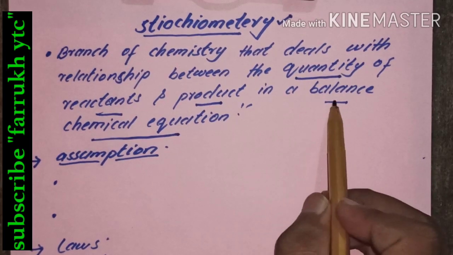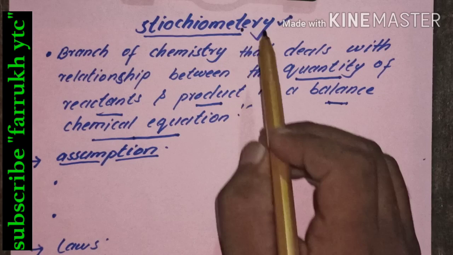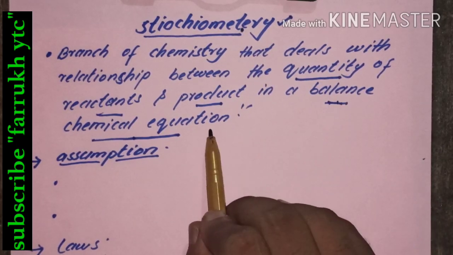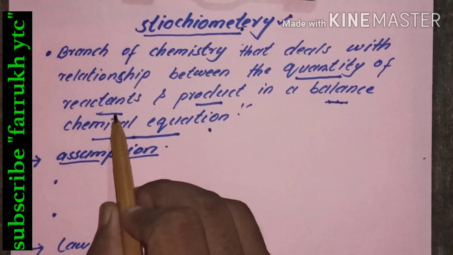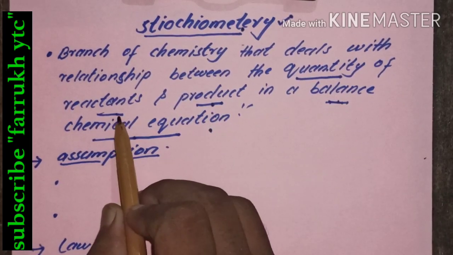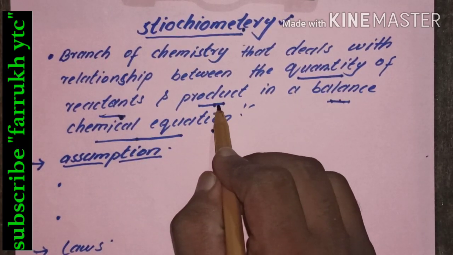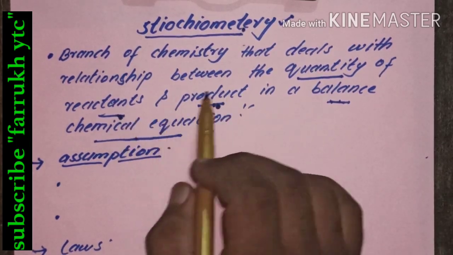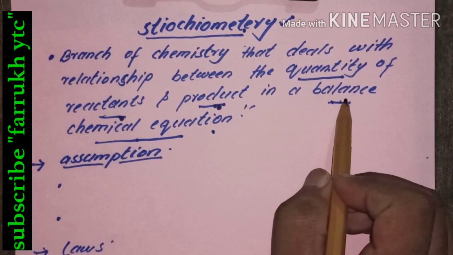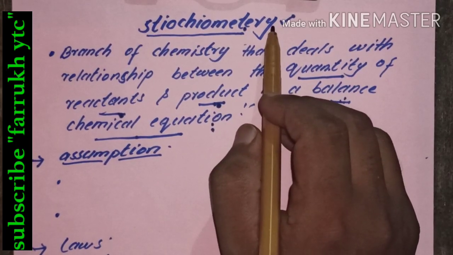The most important thing is the word balanced chemical equation, because when we deal with stoichiometry, there is a need of a balanced chemical equation. So in this branch of chemistry, we deal with the quantity of reactant and product. It means how much reactant is present before the reaction and how much product is forming after the reaction, and we calculate the amounts of reactant and product through the balanced chemical equation. So this technique is known as stoichiometry.